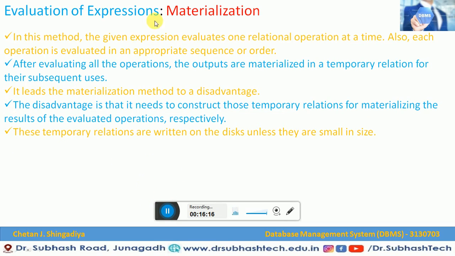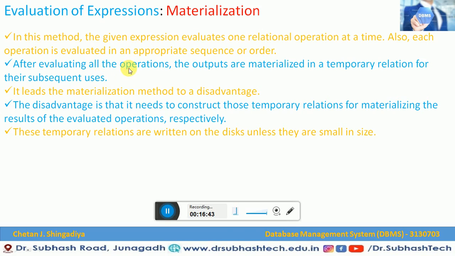Now let us understand what is materialization in evaluation of expression. In this method, the given expression evaluates one relational algebra operation at a time. This is a very important line in materialization. Also, each operation is evaluated in appropriate sequence and order. So this is what materialization is.